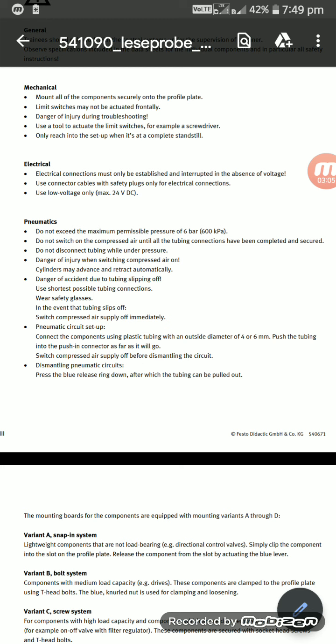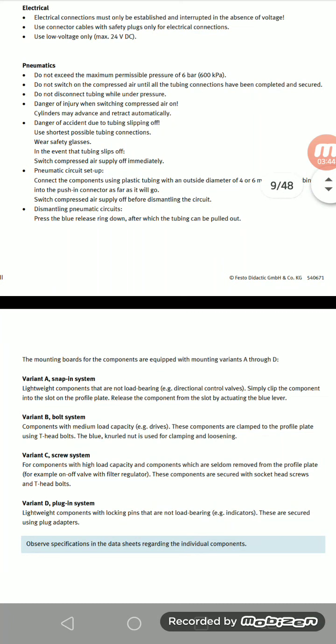Pneumatic circuit setup. So this setup has a connection to the compressor using plastic tubing with an outside diameter of 4 or 6 millimeters. Push the tubing into the push-in connector until it locks. So that means tubing size, what is the size, 4 to 6 millimeters, that is the pneumatic tube.